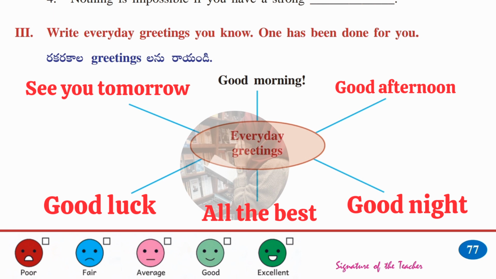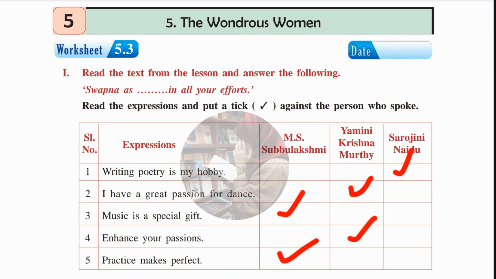Okay, these are small sentences. Let's move on to the next worksheet, that is worksheet number 5.3. Here also read the text from the lesson and answer the following. One paragraph is given from "Swapna as dash to in all your efforts", and here some expressions are there.